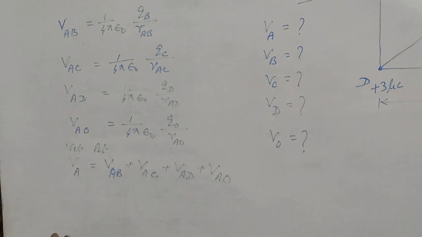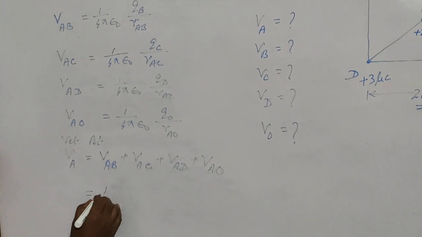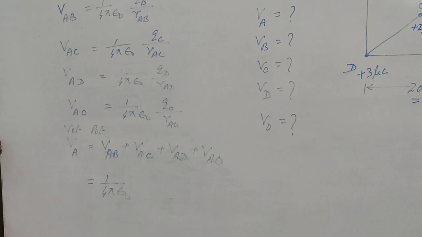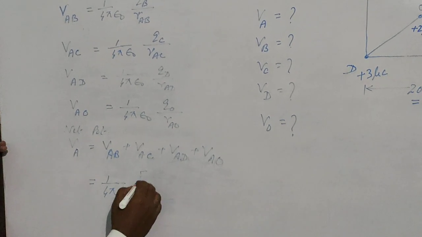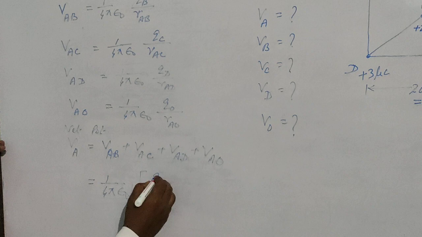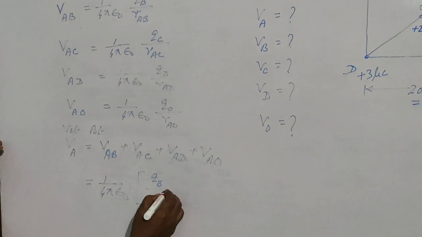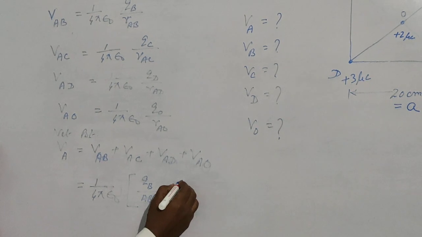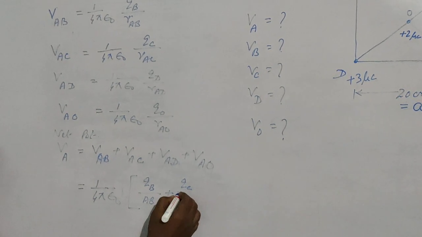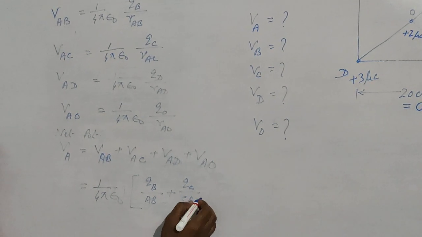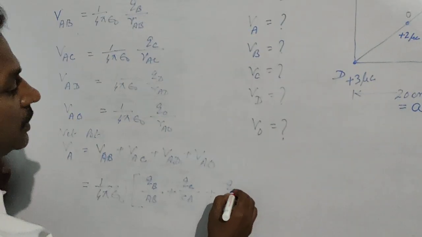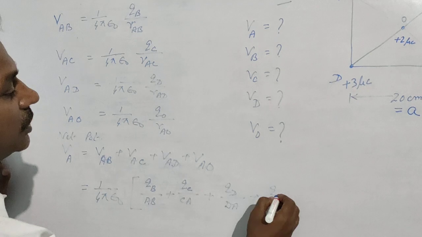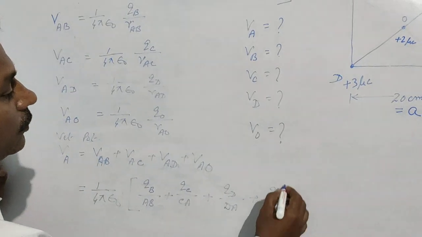You may take a shortcut method also. You can directly take 1 by 4 pi epsilon naught common. You can put charge at B by AB, charge at C by CA, charge at D by DA and charge at O by AO.